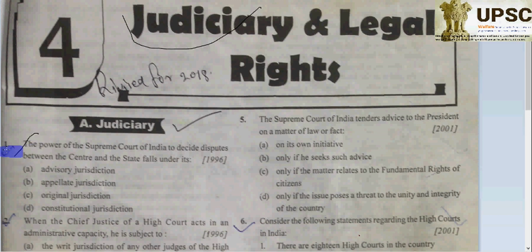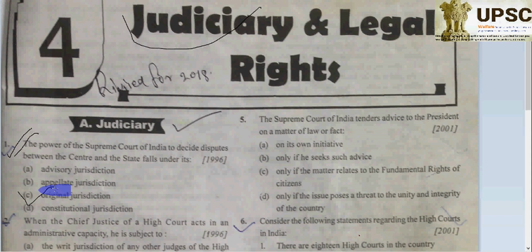See the first question. The power of the Supreme Court of India to decide disputes between the Center and state falls under its original jurisdiction. Why is it so?